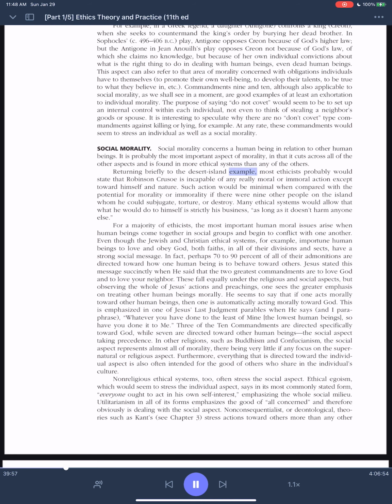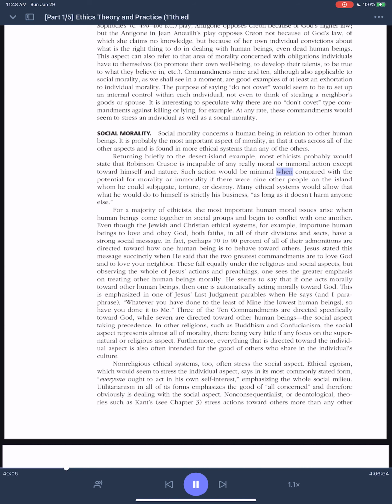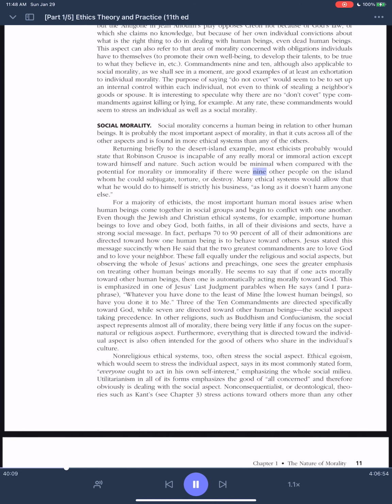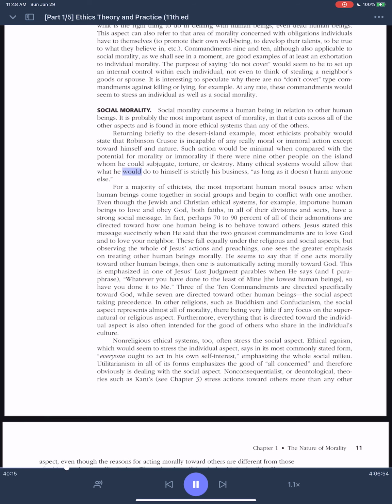Returning briefly to the desert island example, most ethicists probably would state that Robinson Crusoe is incapable of any really moral or immoral action except toward himself and nature. Such action would be minimal when compared with the potential for morality or immorality if there were 9 other people on the island whom he could subjugate, torture, or destroy. Many ethical systems would allow that what he would do to himself is strictly his business, as long as it doesn't harm anyone else.